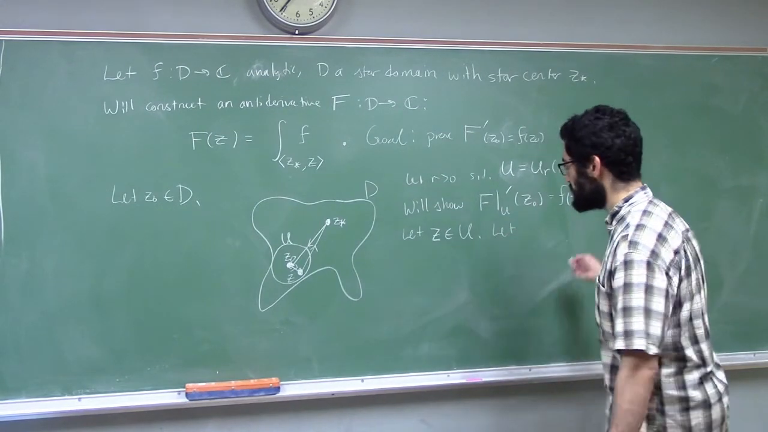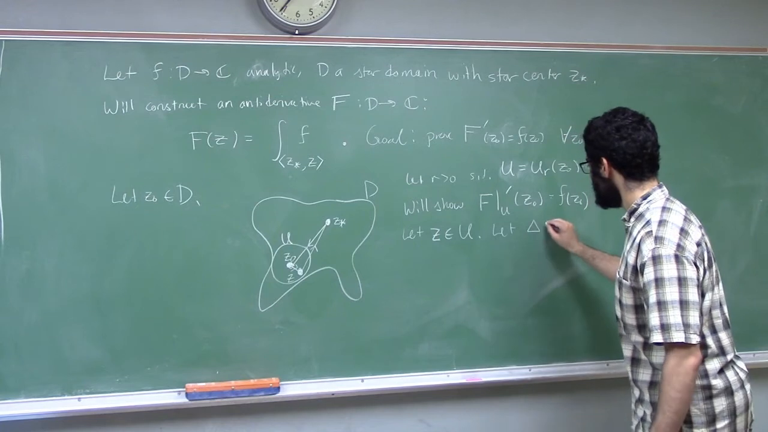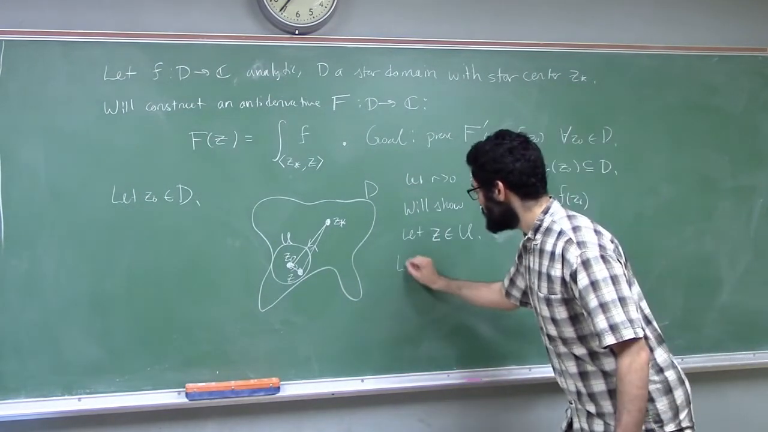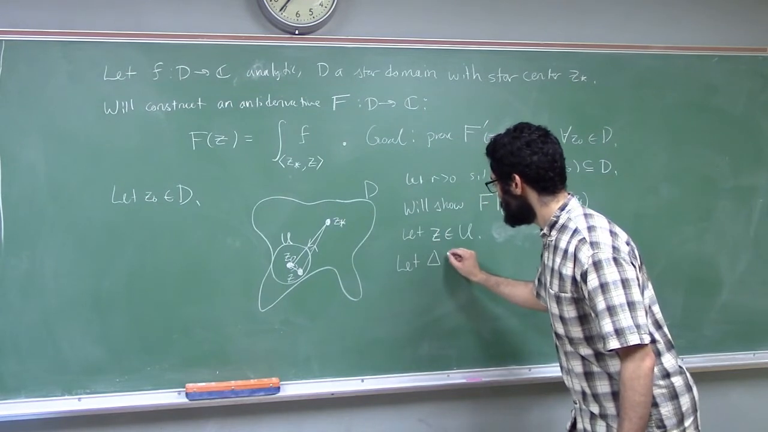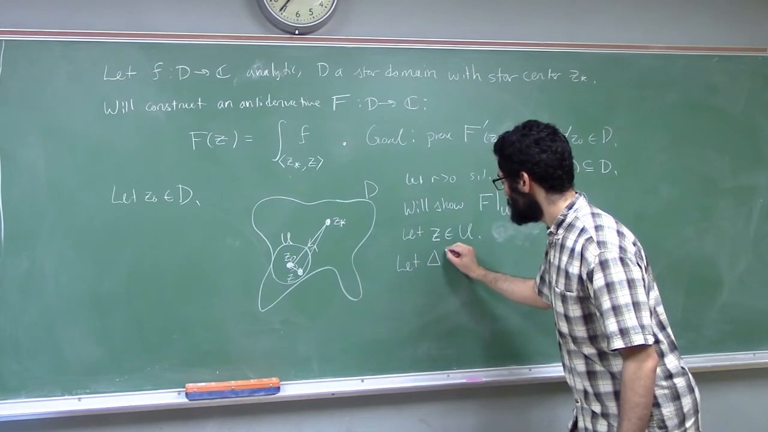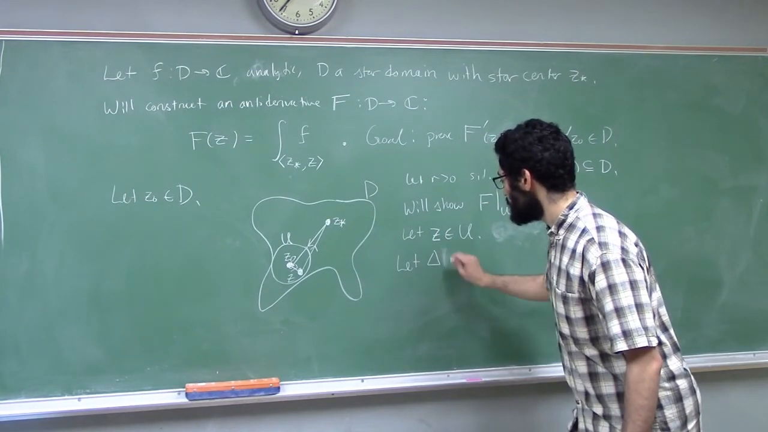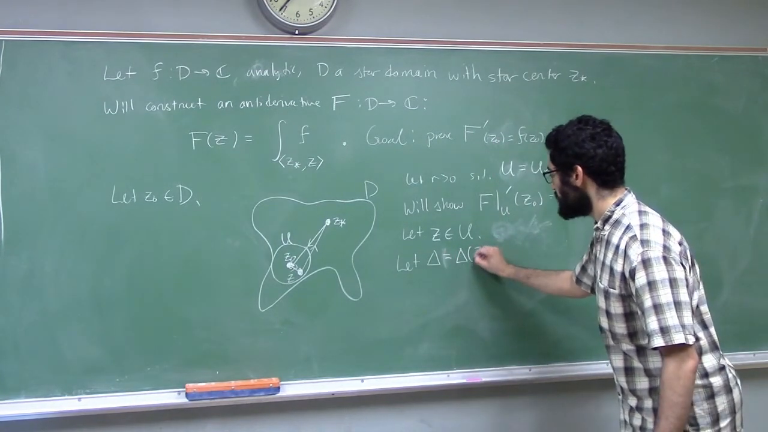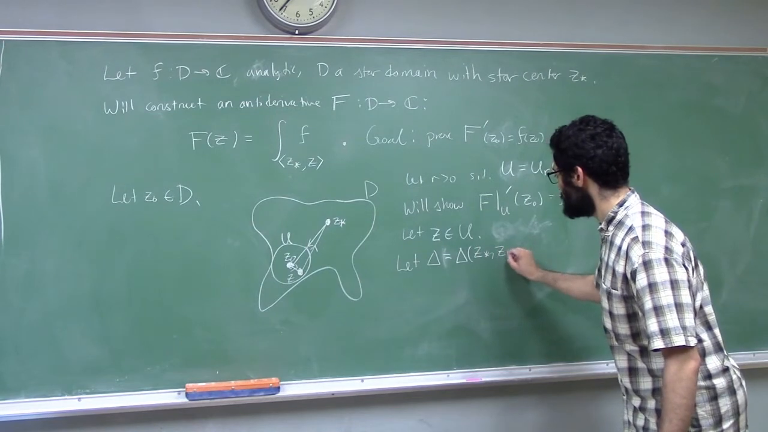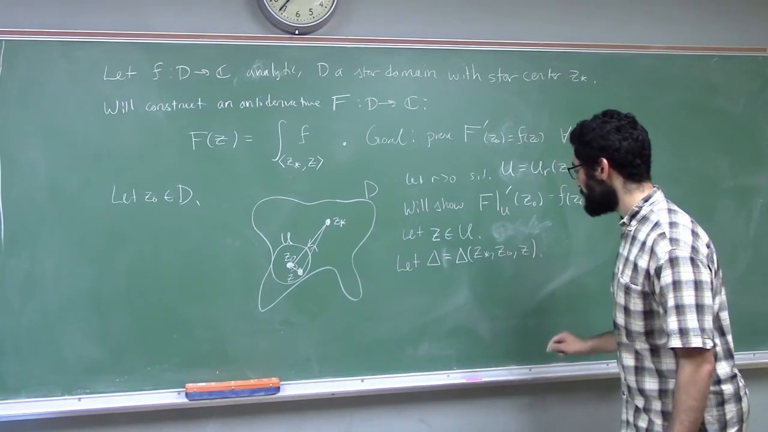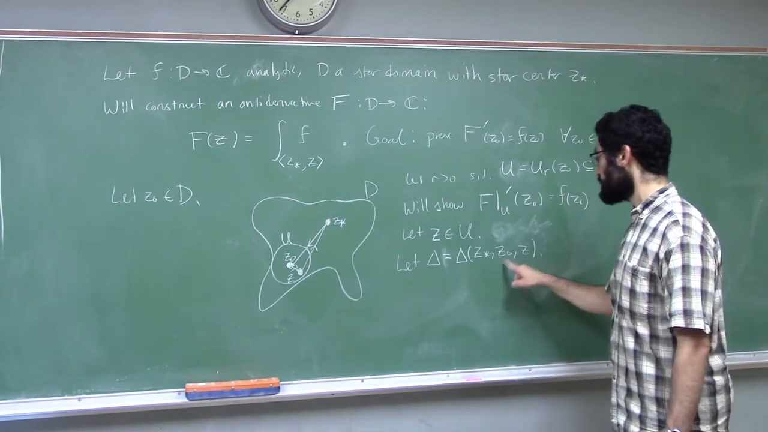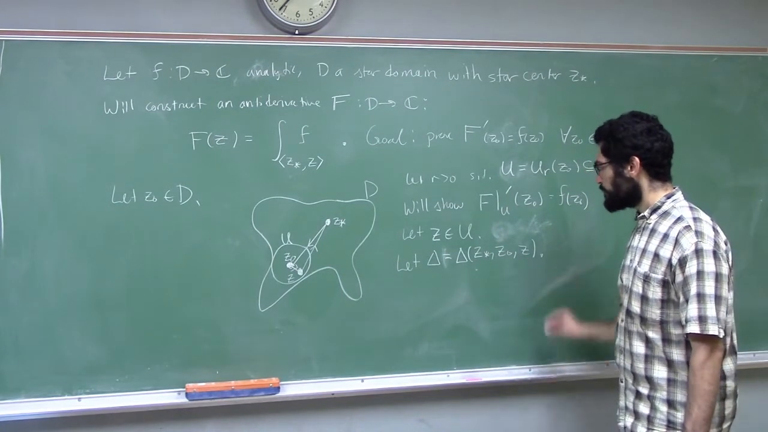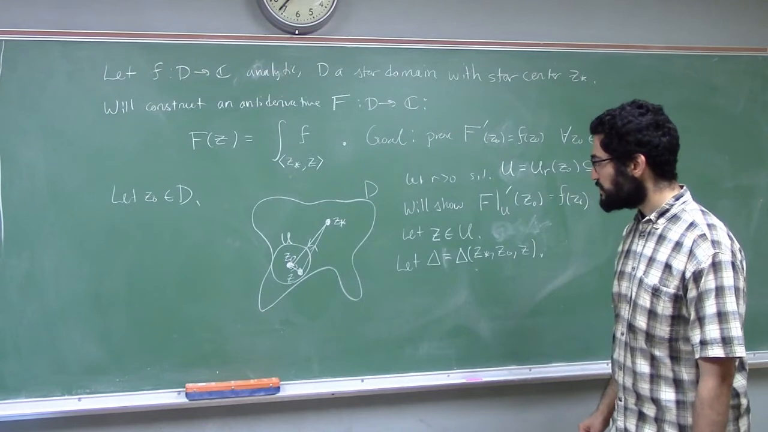So let's give this triangle a name. Let me write this over here. Let's just call it triangle, and let's make it the triangle spanned by z star, z naught, z. So it's a path that goes z star to z naught to z back to z star along straight line segments.